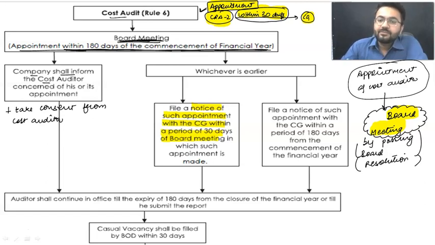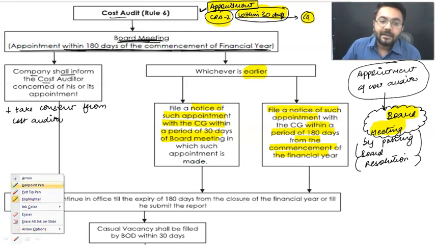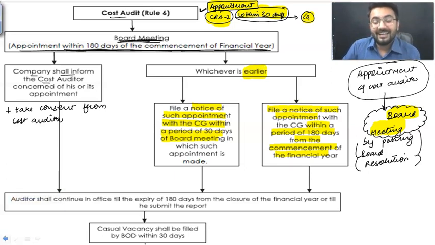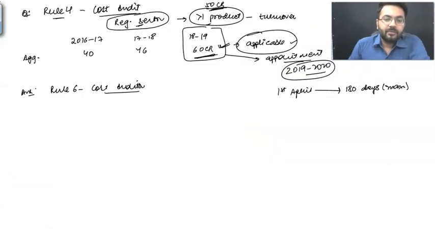Now this is one of the conditions. And apart from that, the next is to file a notice of appointment with the central government within a period of 180 days from the commencement of the financial year. Whichever is earlier among both of them, that is going to be your appointment timeline. Right? Getting my point or confused? Sir, we are fine. Don't worry. The people who are getting confused, don't worry. Now let me do it for you.